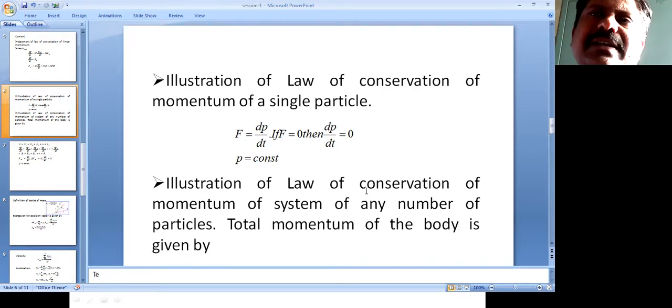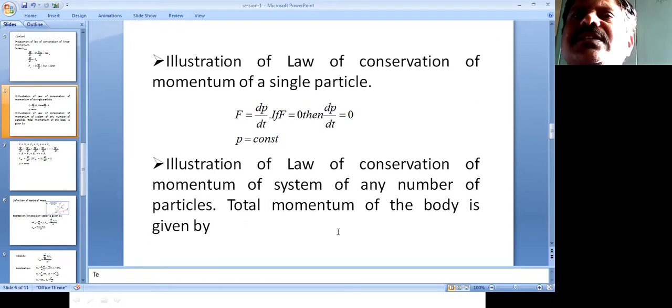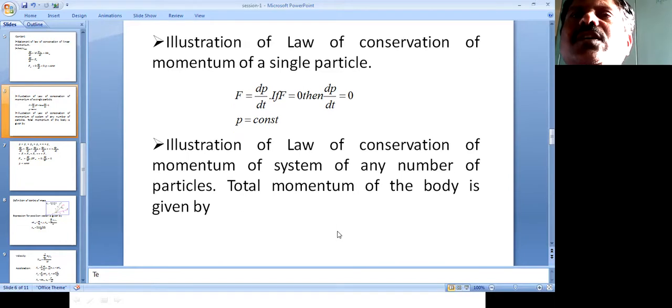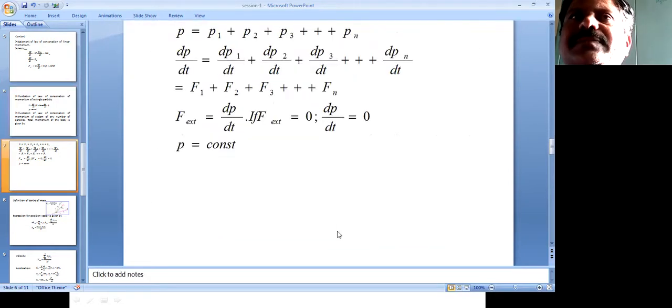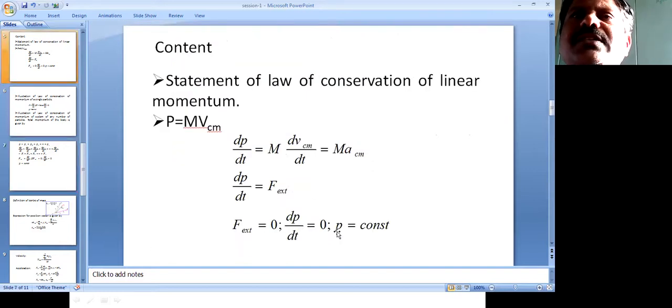Now, let us illustrate this statement for a system consisting of any number of particles. Consider a system consisting of N number of particles.